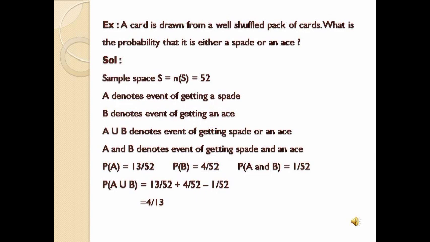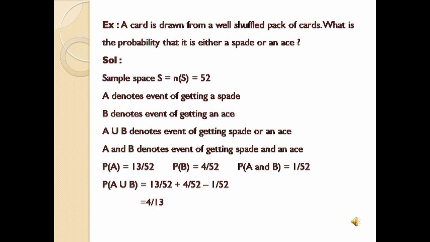So again it is from a pack of cards, we have to choose a card. So the total number of cards is 52. So the sample space n(S) is equal to 52. Let us take two events, where A denotes the event of getting a spade and B denotes the event of getting an ace card. So now we have to find whether there is any common point between A and B.